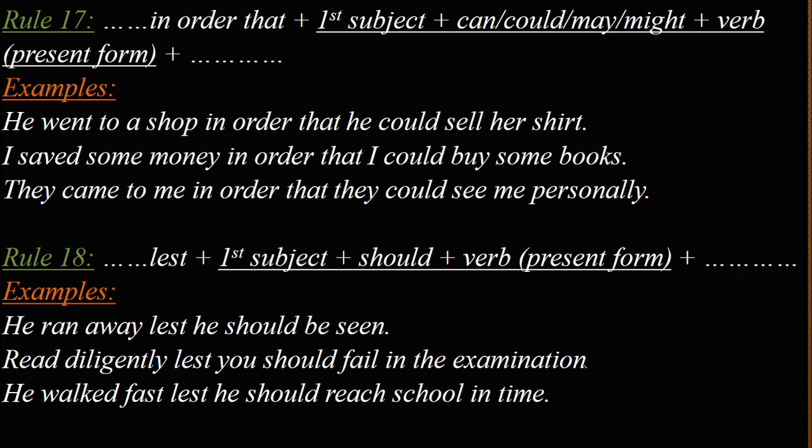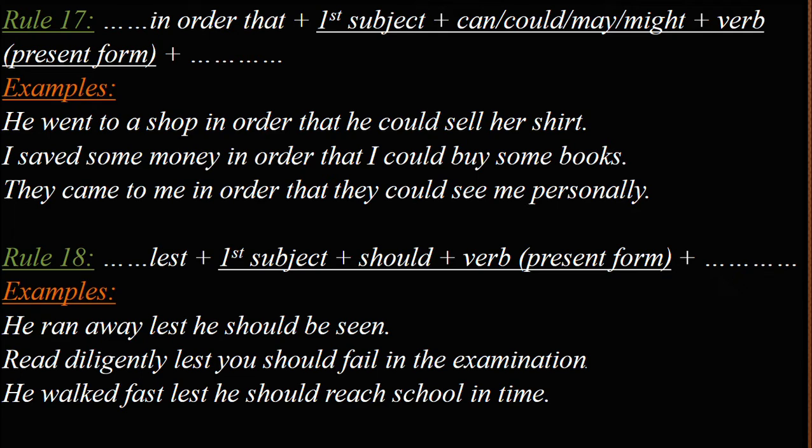In order that plus first subject plus can, could, may or might plus verb in the present form, you see. He went to a shop in order that he could sell her shirt. I saved money in order that I could buy some books. They came to me in order that they could see me personally. So in order that, this is also reason.